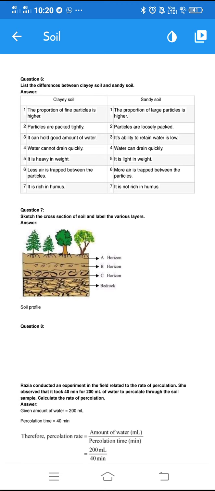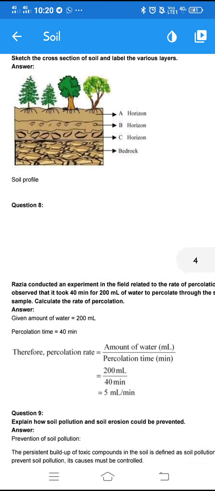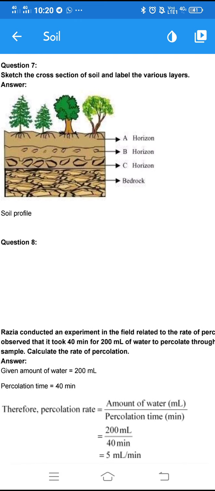So question number 7: sketch the cross section of soil and label the various layers. Dear students, here the picture of the soil structure with its various layers has been given. You have to sketch the cross section of the soil and label the various layers. In the picture, the top layer where plants grow and roots are found is the A horizon.